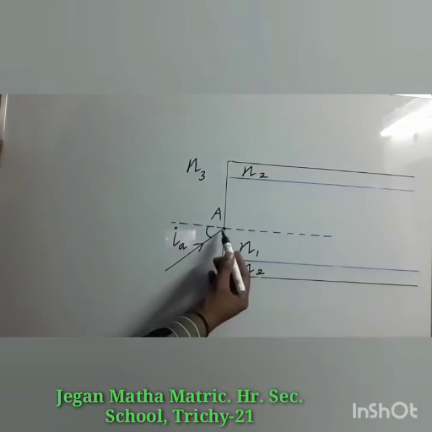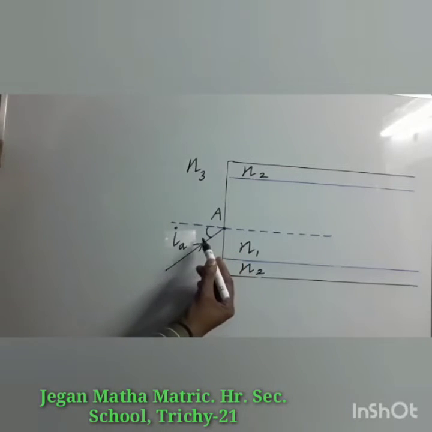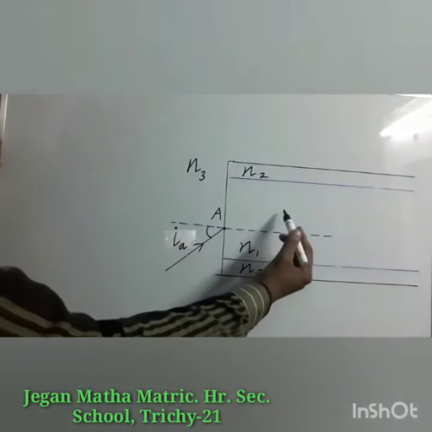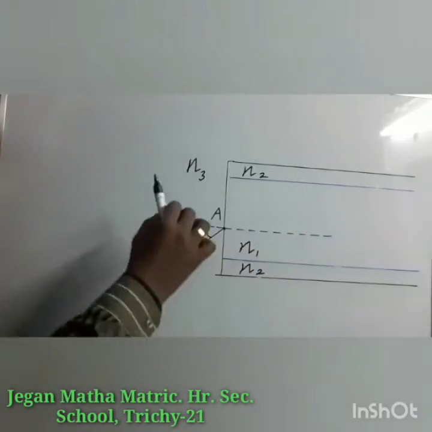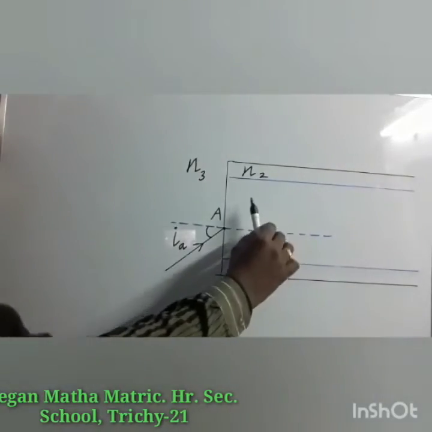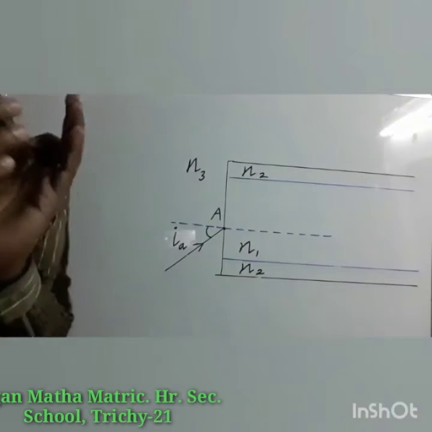The light signal now travels from the outer medium to the core medium. That means rarer medium to denser medium. Then what will happen? There will be a refraction.